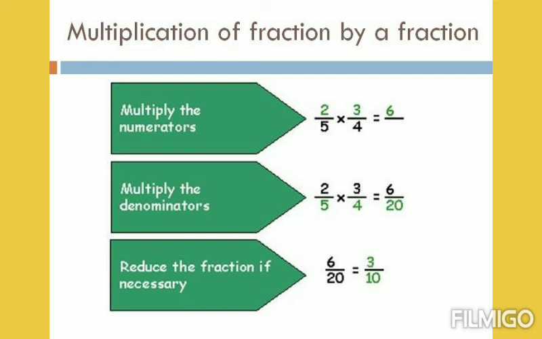For example, let us consider 2 by 5 into 3 by 4. If you multiply the numerator with numerator, 2 into 3 is 6. If you multiply denominator with denominator, 5 into 4 is 20. So the answer is 6 by 20. If you reduce, you can get 3 by 10.